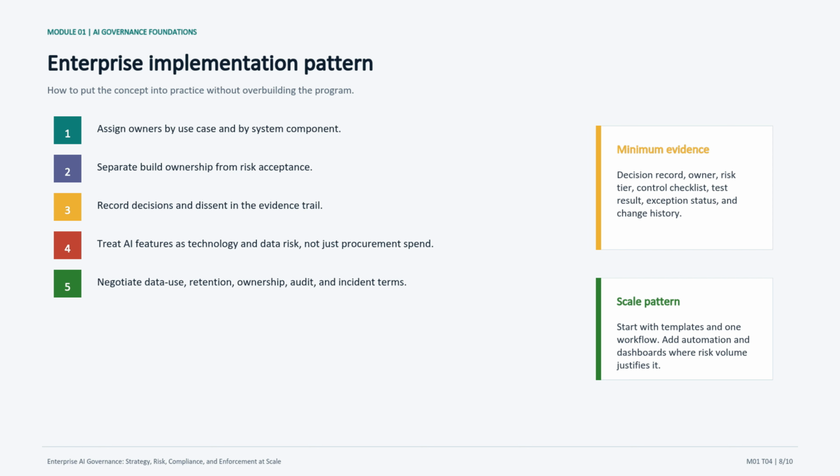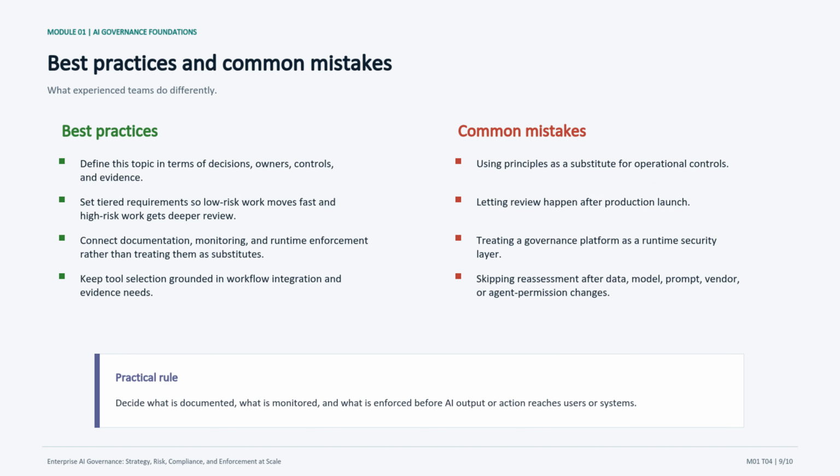After implementation, the useful classroom move is to compare mature habits with common mistakes because that is where teams usually recognize their own gaps. Here, I would make the discussion practical and candid. The best practices are the habits that keep governance roles, board, execs, legal, risk, security, data, ML, product, and procurement connected to decisions, owners, controls, evidence, and actual system behavior.